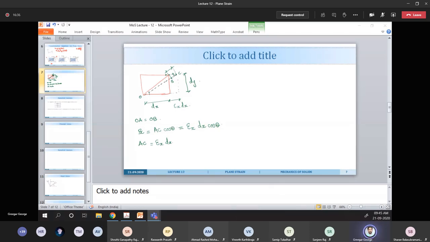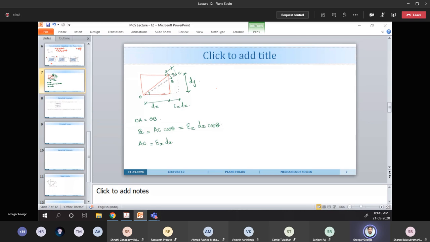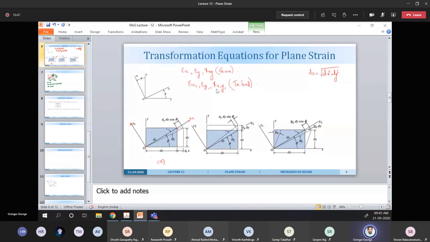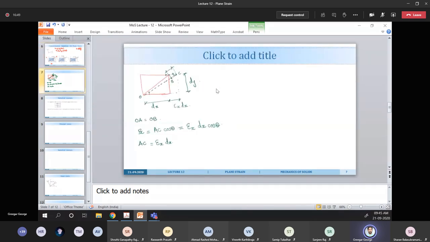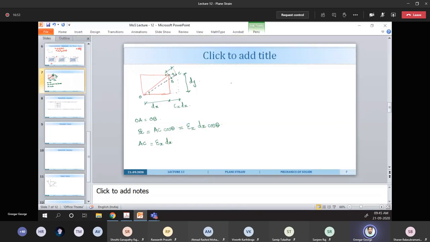Okay, thank you. So in a similar fashion, we are trying to figure out the elongation in the y direction. The same pattern: under the action of some load, it got elongated.